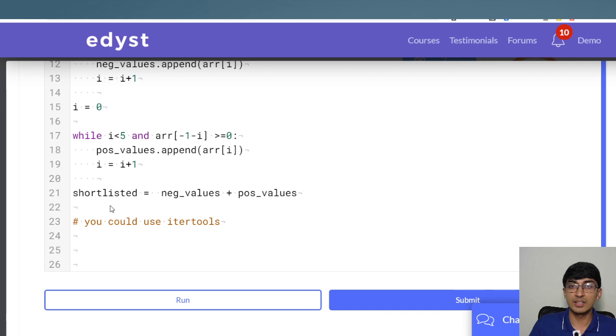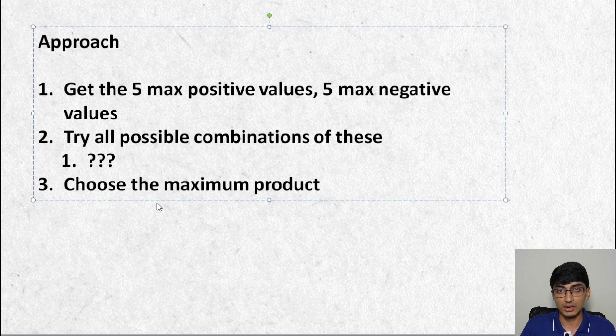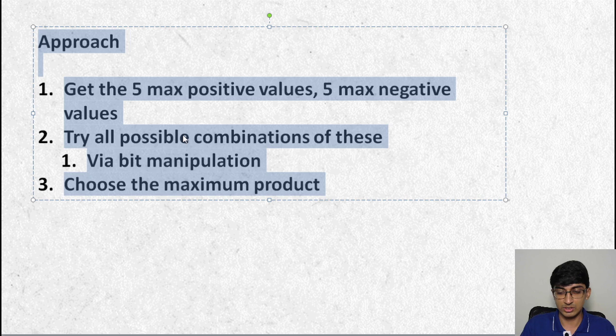It's a great way for brute forcing things in Python. But generally the language agnostic, that is the one that does not depend on a library, the best way to generate these kind of combinations is through bit manipulation, right? And I'll just explain what that is, right? Yeah, so we'll do it via bit manipulation, right? What does that mean? Basically, bit manipulation is as simple as this, right?